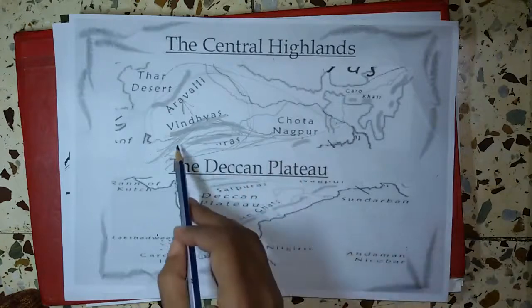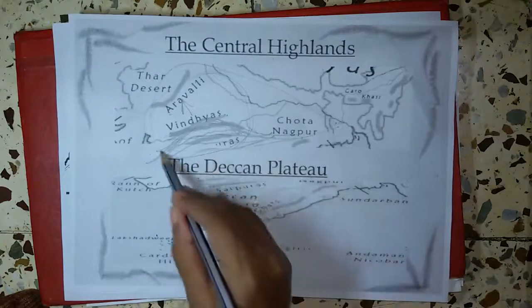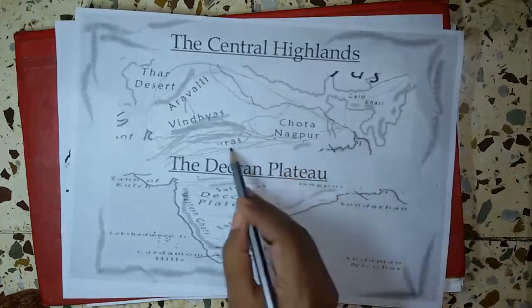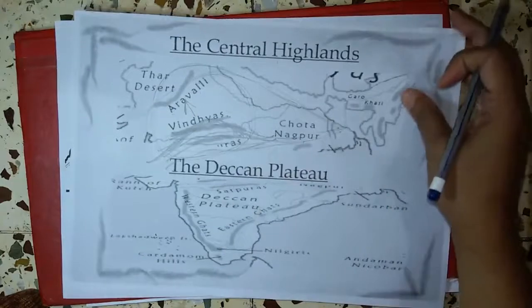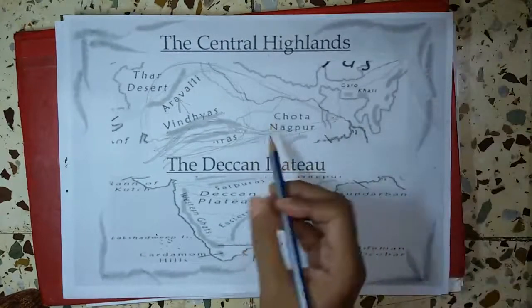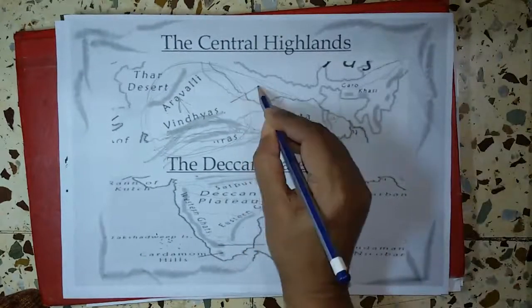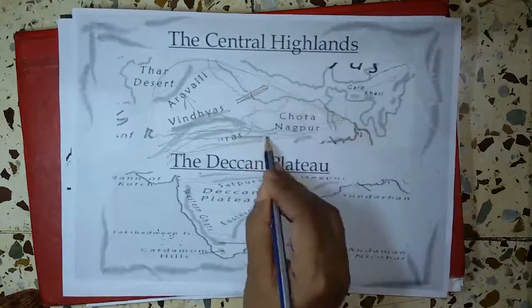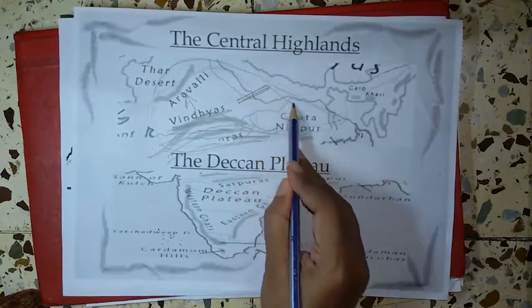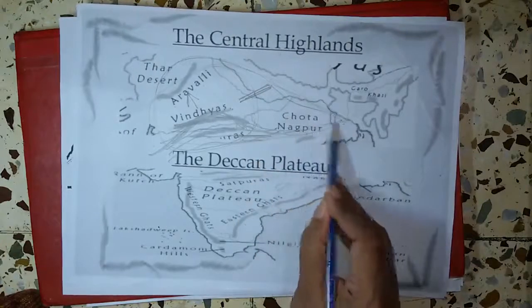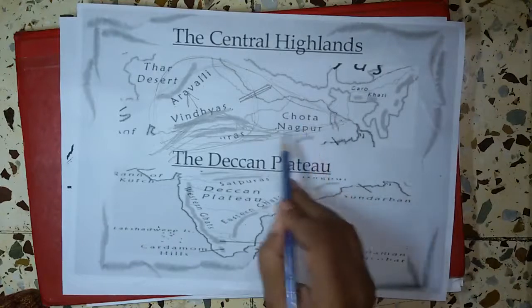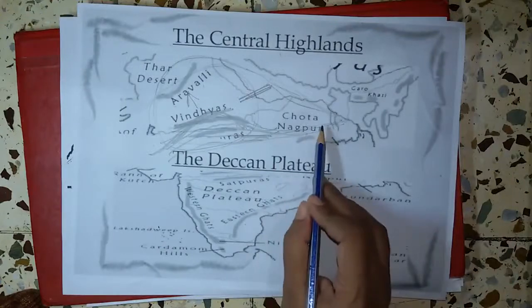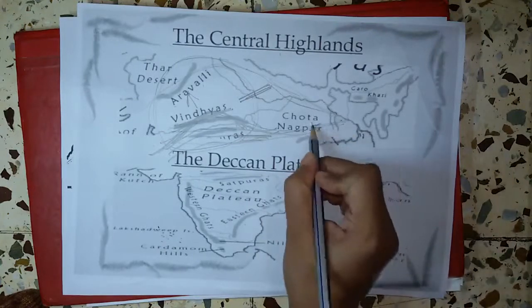The Central Highland is wider in the west, as I drew. This is the part, and then the eastern part is narrower. The extension here is Bundelkhand, and here Baghelkhand is there. After Bundelkhand and Baghelkhand it is most narrow and forms the Chota Nagpur plateau. This is the extension of the Malwa plateau. Here we can see the Damodar river.